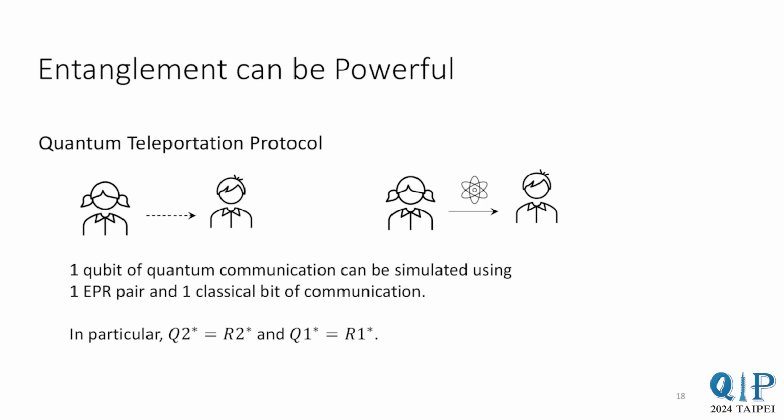First of all, entanglement is a powerful resource. One example of this is the quantum teleportation protocol. This protocol allows Alice to send Bob qubits using only bits, provided Alice and Bob share entanglement. More precisely, if Alice and Bob share one EPR pair, then sending one qubit can be simulated by sending one classical bit. In particular, if Alice and Bob have enough EPR pairs and at least one round of communication, then they can classically simulate all quantum protocols.